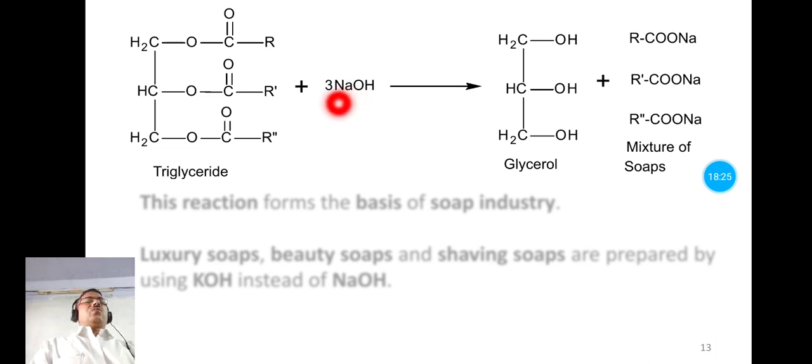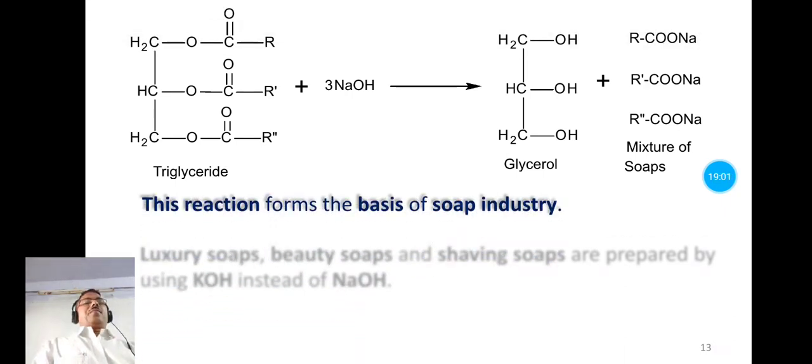So sodium hydroxide is used for the hydrolysis of fat or oil. This is the triglyceride. It may be fat or oil, and when it is heated with sodium hydroxide, it undergoes hydrolysis and forms glycerol, and we have the mixture of sodium salts of 3 fatty acids, R-COONa, R-COONa and R-COONa. So a mixture of soaps is obtained in this reaction, and this reaction is the basis of the soap industry.